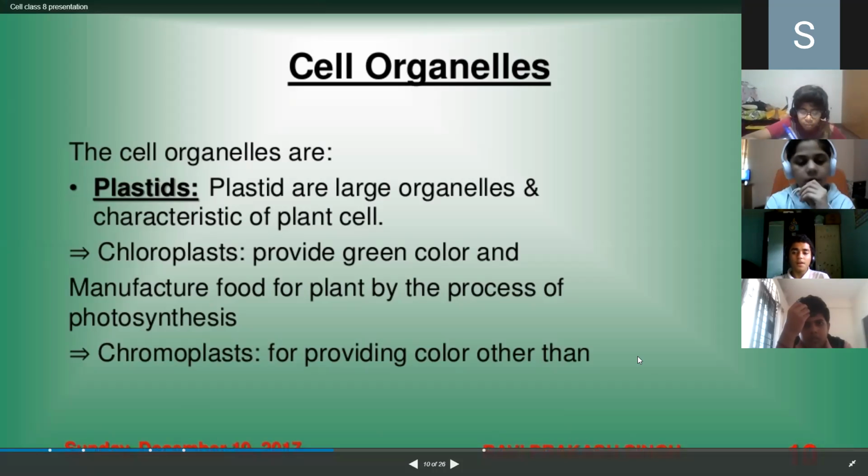Ma'am, what's the difference between chloroplast and chromoplast? Chloroplasts are green pigment which have the photosystem to trap light and convert it into photochemical reaction. Chromoplast will not have such photosystems. Okay, ma'am. Ma'am, it contains chlorophyll. Yeah, it consists of chlorophyll.